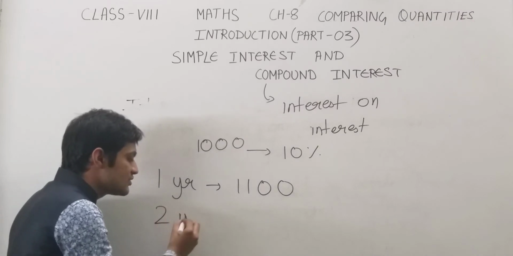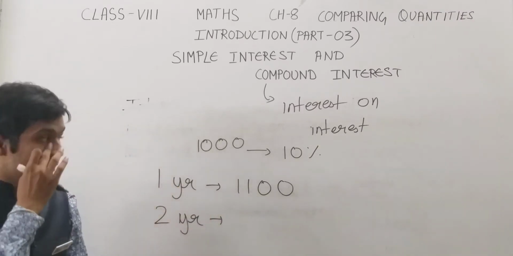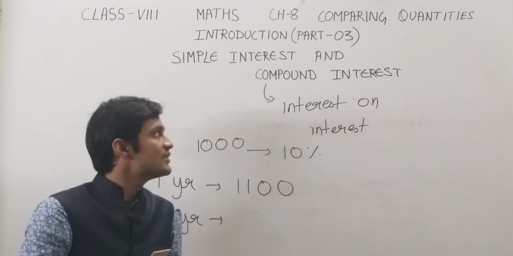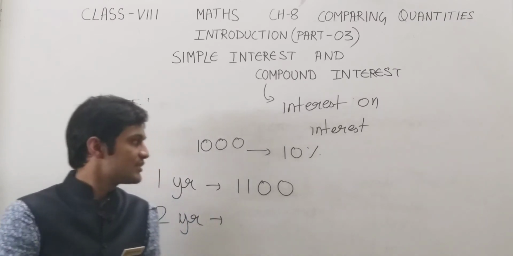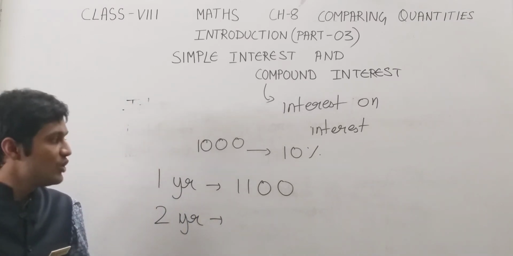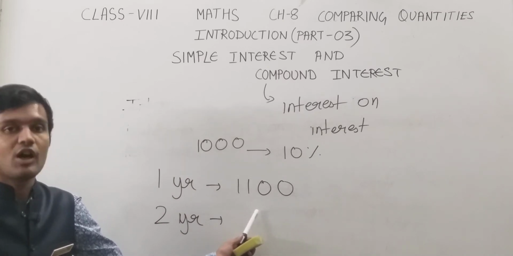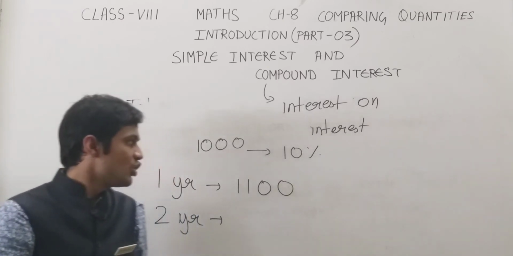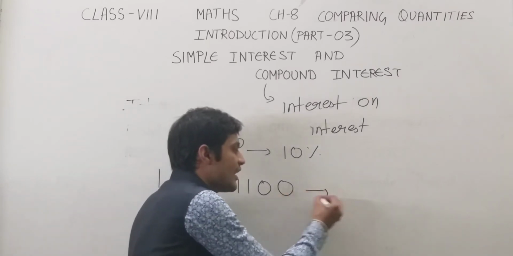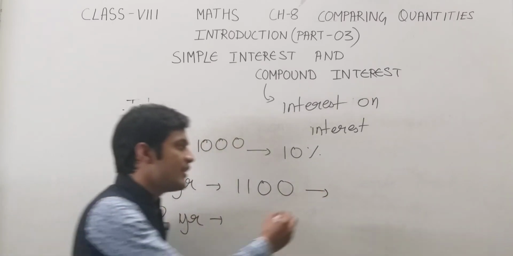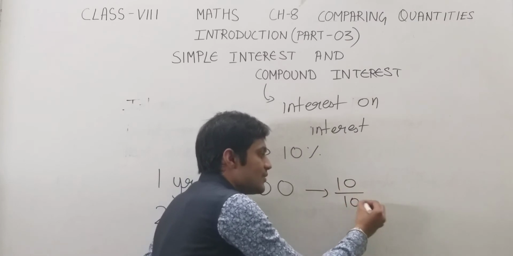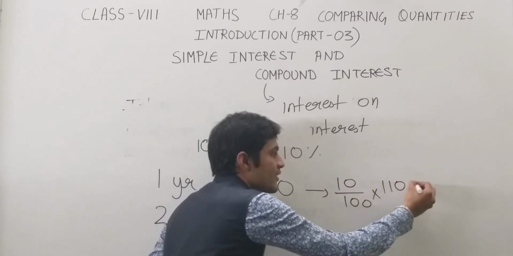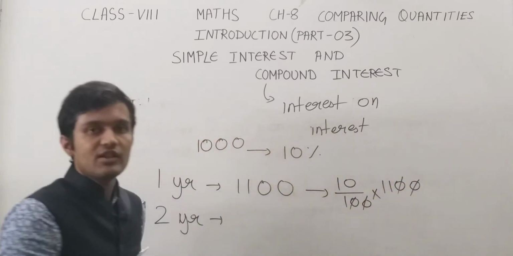After the end of the second year, how much money will I get? If the interest is compound interest, then we have to calculate the interest on the amount which we got after the end of the first year. So here we find 10% of 1,100. So 10% of 1,100 is what? 110.